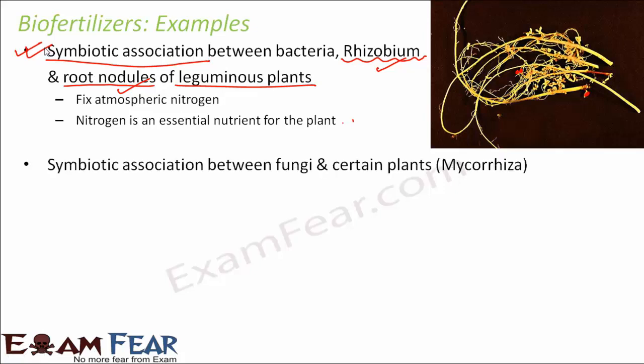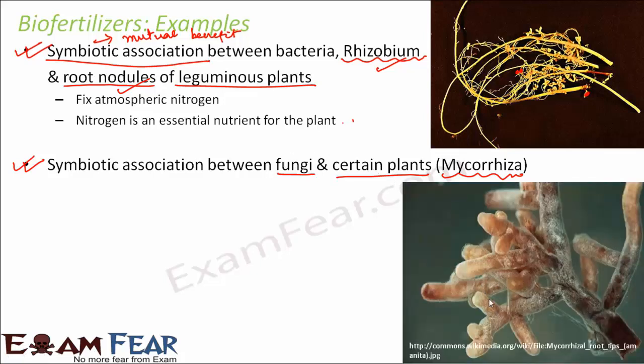Let us look at the next example. It is again a symbiotic association. So let me write it here. Symbiotic association is an association where there is mutual benefit. So here again, this is another symbiotic association between fungi and certain plants. This type of association is called mycorrhiza. This is the name given to this type of association between fungi and plants. Now how do the fungi help here?